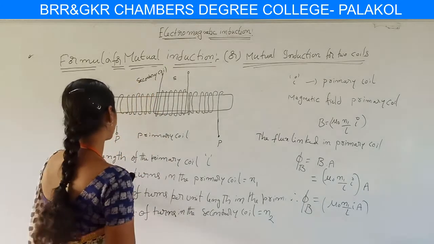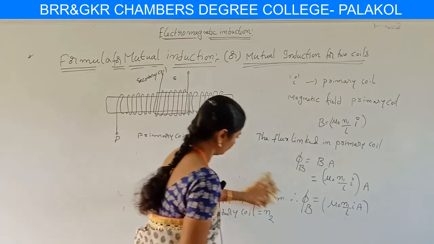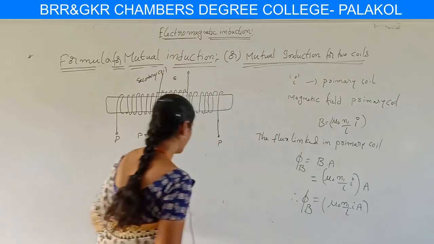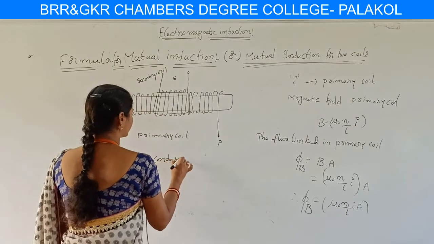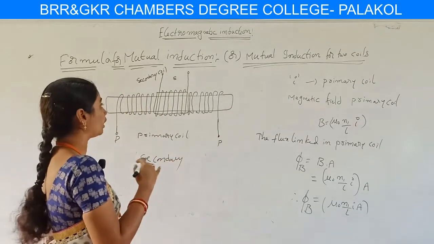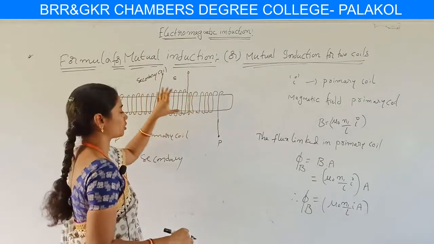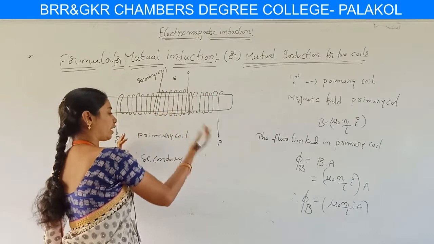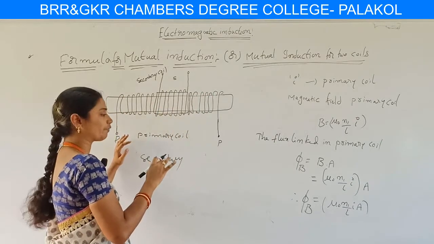And so we write the flux for the secondary coil, which is the flux produced in the secondary coil. We write this because the secondary coil is closely wound on the primary coil. So we can write that this same flux is linked in the secondary coil from the primary itself.